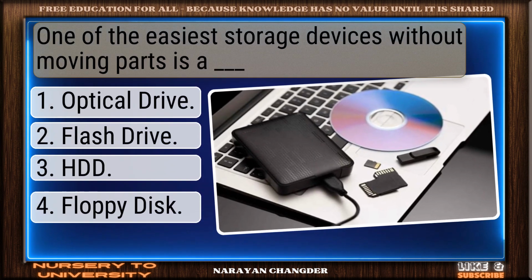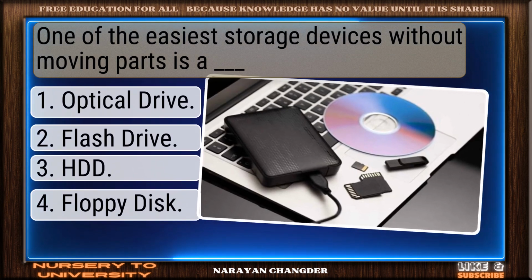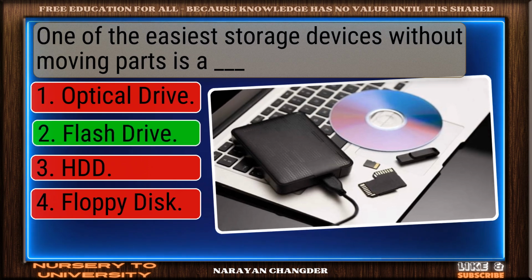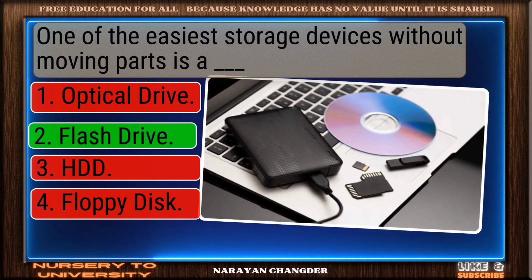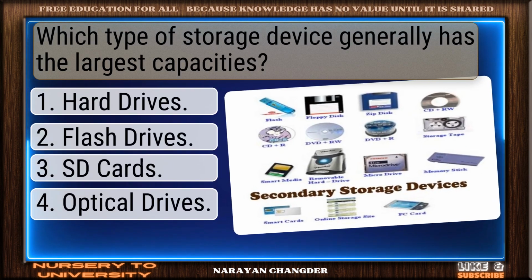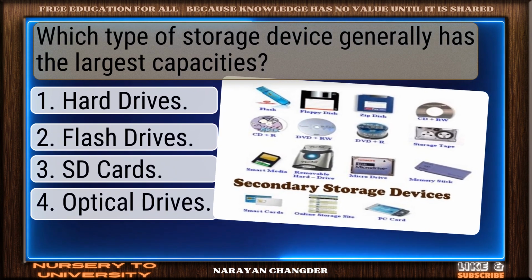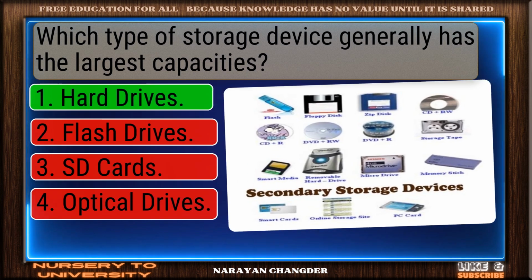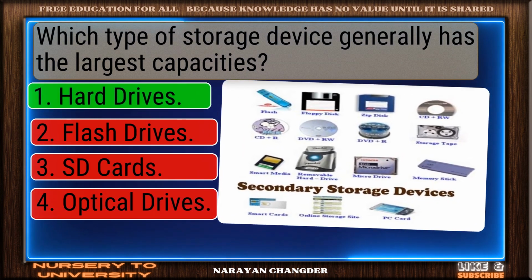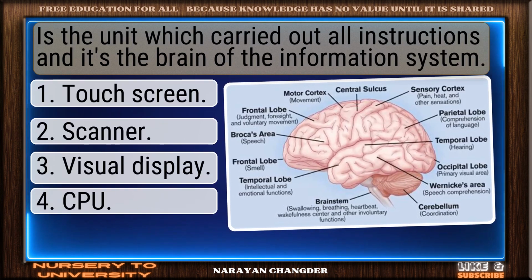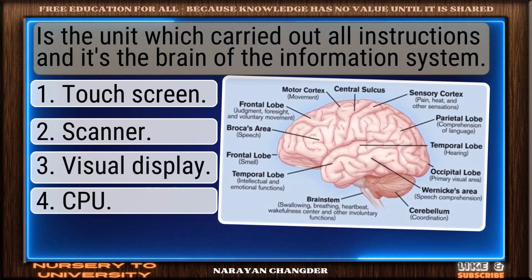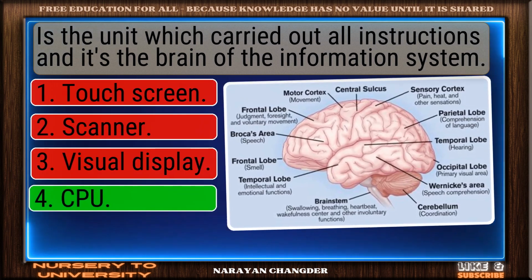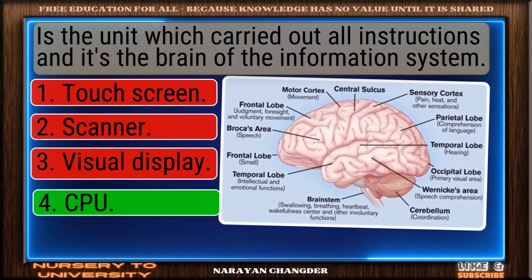One of the easiest storage devices without moving parts is a dash. Well reasoned. Flash drive is the correct choice. Which type of storage device generally has the largest capacities? Right choice. Hard drives is the best answer. Is the unit which carried out all instructions, and it's the brain of the information system. Good job. Your answer CPU works well here.